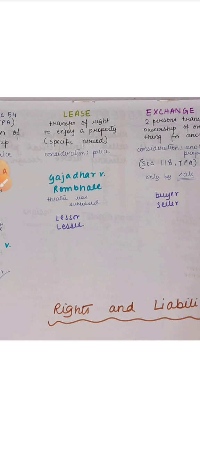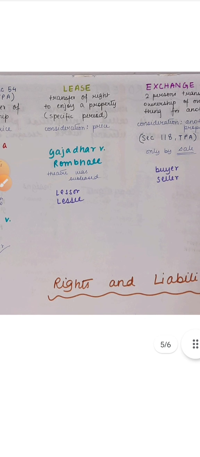And there is a case, Gajadhar versus Rambhai, and this is an important case of 1938. Here the theatre was subleased, and subleased as in what happened? First of all, there is a lessor, which was Gajadhar in this case. He leased the property to some other person. Let's consider A. Now A further leased the property to another person, whom I suppose is Rombe.